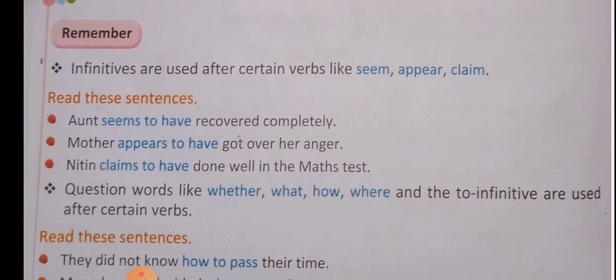Next, mother appears to have got over her anger. Now mother is the subject, appear is the main verb and to have got over is the infinitive verb which is used to make the sentence meaningful. And her anger is object. In the next sentence, Nitin claims to have done well in the maths test. Nitin is subject, claim is the main verb, and to have done is the infinitive verb. Maths test is object.